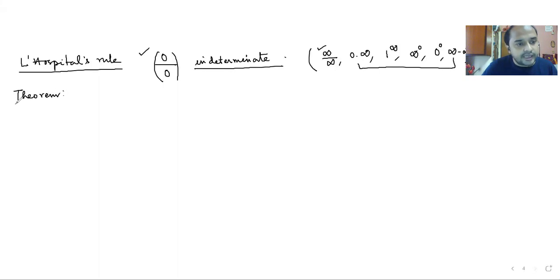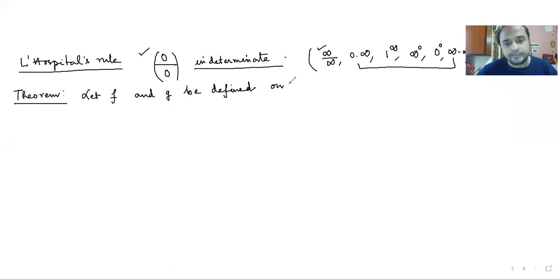The theorem states: let f and g be defined on (a, b), let f(a) = g(a) = 0.